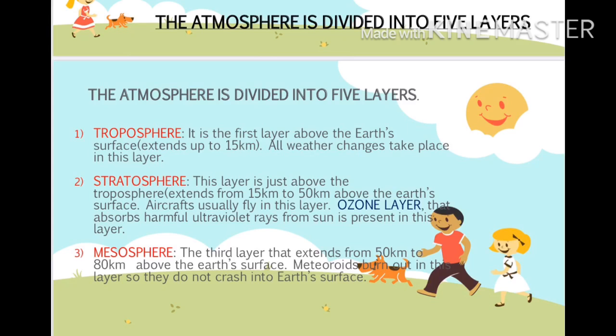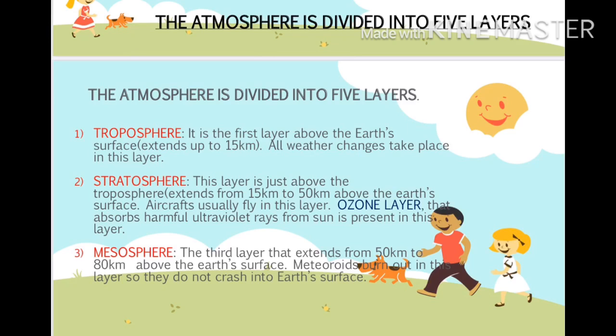Now the second layer, the stratosphere. It is just above the troposphere. It extends from 15 kilometers to 50 kilometers. All the jet planes fly in this layer. There is no cloud formation in this layer. The protective layer called the ozone layer is present in the stratosphere, and it protects us from the ultraviolet radiation emitted by the sun.